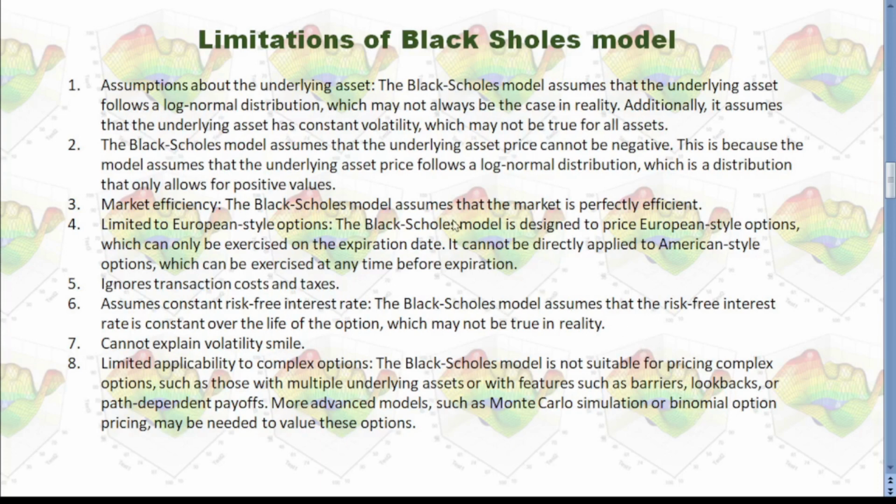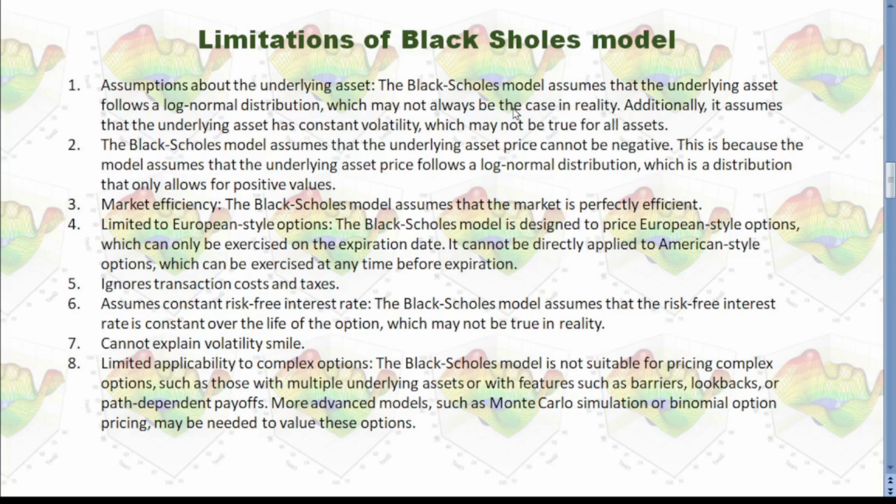Then, what is the limitations of Black Scholes model? First, assumptions about the underlying asset. The Black Scholes model assumes that the underlying asset follows a log normal distribution, which may not always be the case in reality.